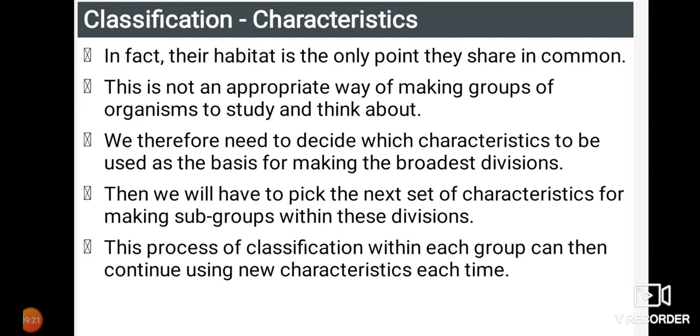There is no appropriate way of making groups of organisms to study and think about, because their body characteristics and mode of respiration, transpiration and all that happens is going to vary from one another, so we cannot compare those. We therefore need to decide what characteristics to use. Depending on what characteristics, we need to classify the organism. So we are going to have a number of characteristics of the organism, and thus we are going to have a classification of new organisms.